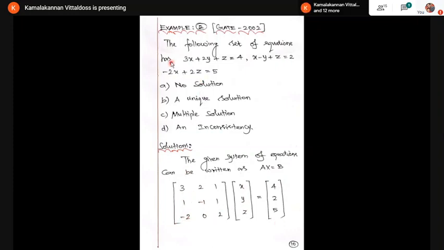So A is the coefficient matrix. Look at the coefficients: 3, 2, 1, 1, minus 1, 1, minus 2, 0, and 2. There is no y term, so you have to take 0 and 0 and 2. On the right hand side, you have 4, 2, and 5. So this is in the form of AX is equal to B. This is my A matrix, this is my X matrix, this is my B matrix.